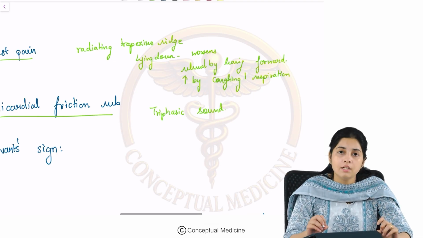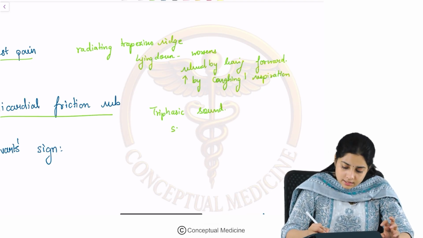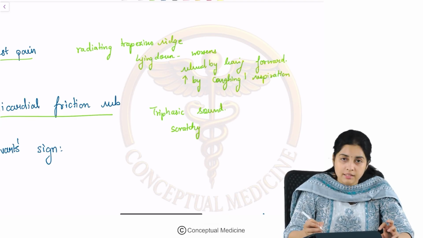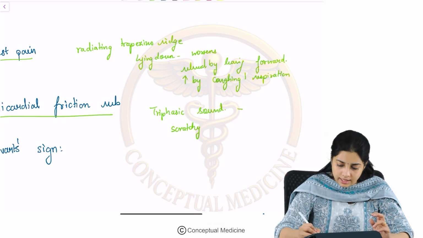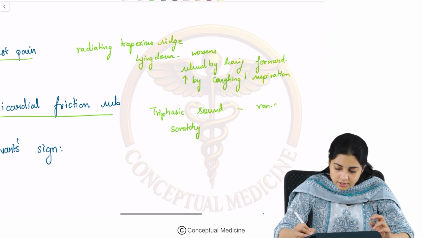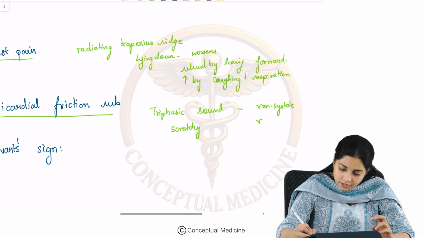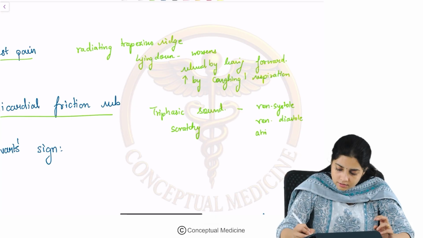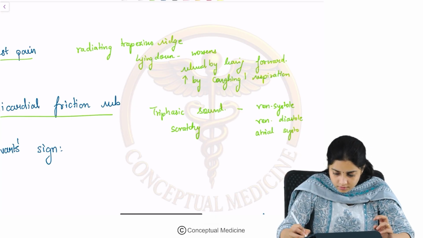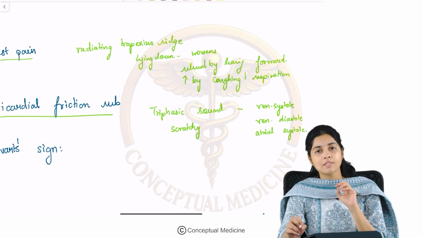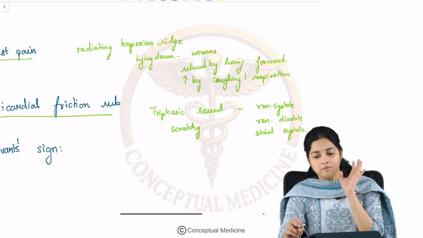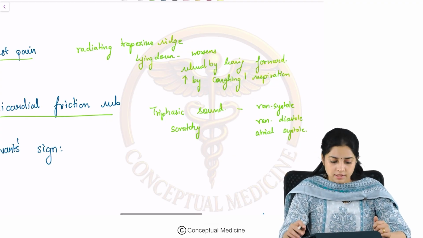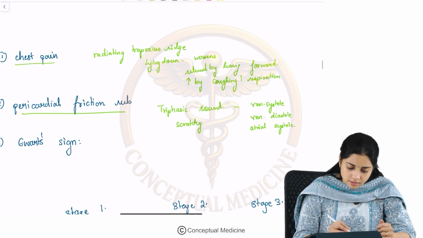You have heard it in your pleuritis. So, this is a scratchy sound. This is a scratchy triphasic sound which is heard over the pericardium in pericarditis. And what are the three phases? Ventricular systole, ventricular diastole and atrial systole, right? So, pericardial friction rub is basically a triphasic sound which comprises ventricular systole, ventricular diastole and atrial systole. Okay, fine.